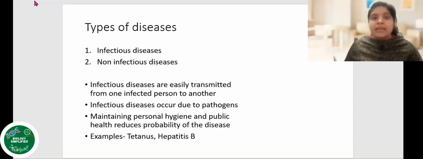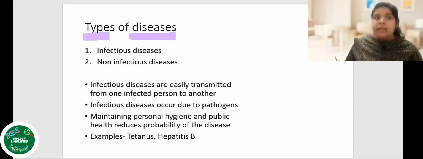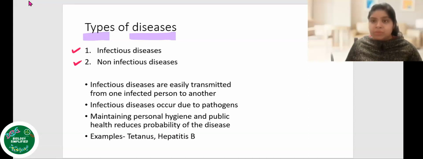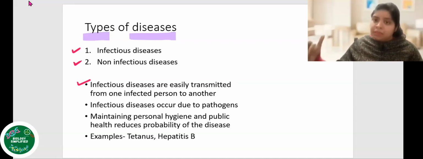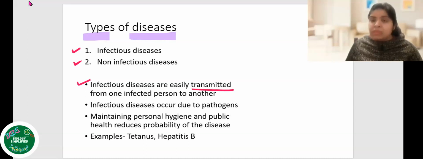Next is types of disease. We discussed the two types of disease which are mentioned in the NCERT. First is infectious disease and the second is non-infectious disease. Infectious diseases are easily transmitted from one infected person to another. So if a person is infected, he is going to transmit the infectious disease to another person. Okay. So such diseases which are easily transmitted from one person to another are called infectious diseases.